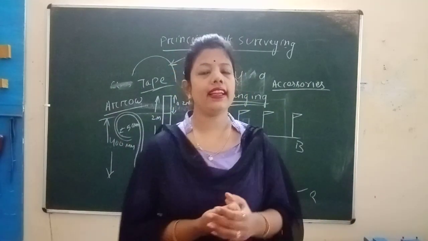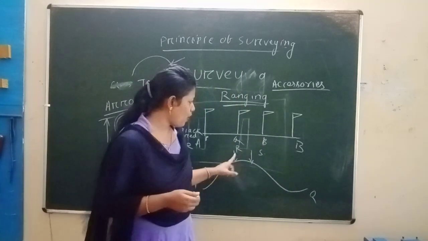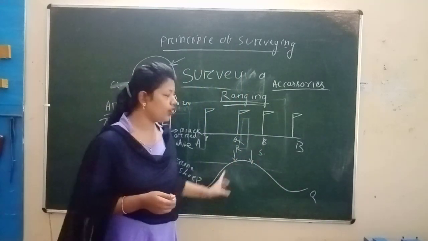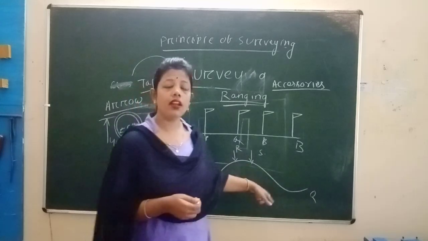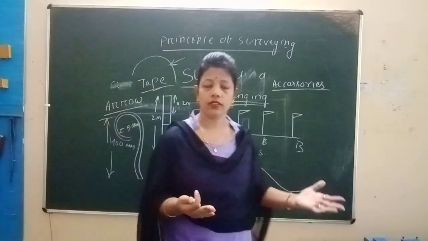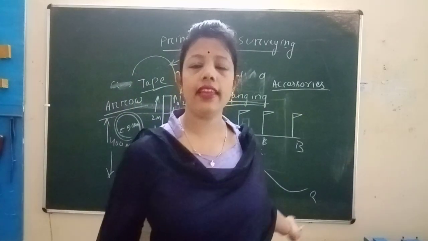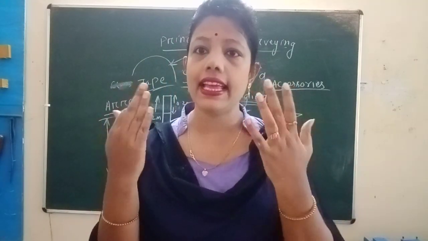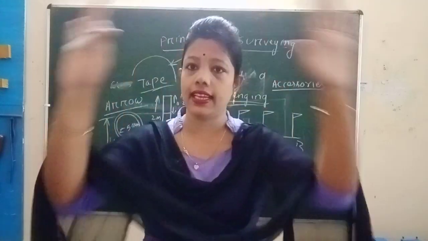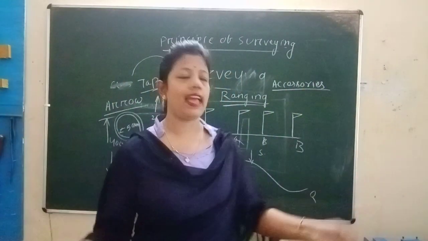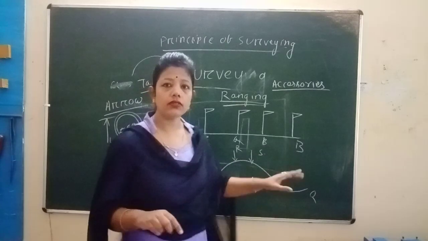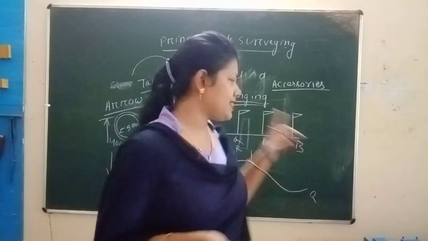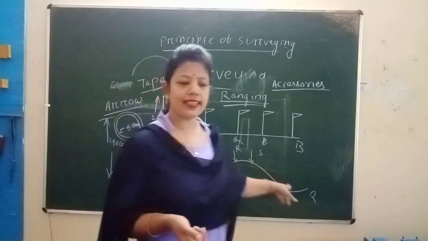Why is it not visible? Because there will be a hill, a river, or a building, so there is an obstacle and we cannot see it by eye estimation.